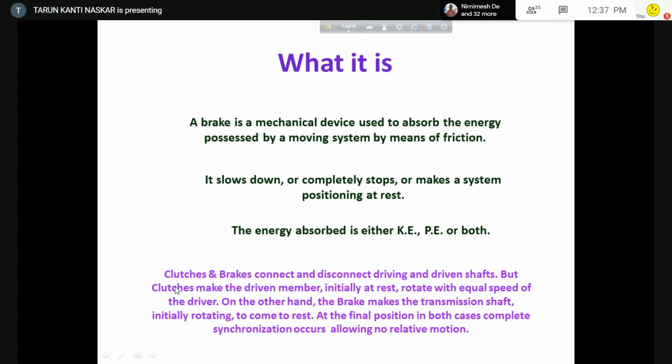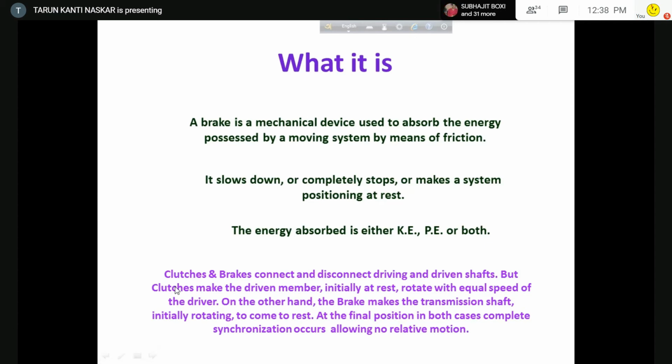Sir, what does it mean by complete synchronization here? Complete synchronization means in case of brake, the speed of both the things is 0. This is called complete synchronization. When you are stopping the driven one, not slowing down, but when you have stopped it, then there is complete synchronization.